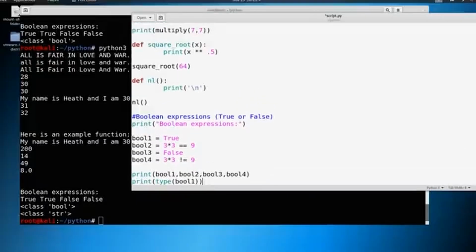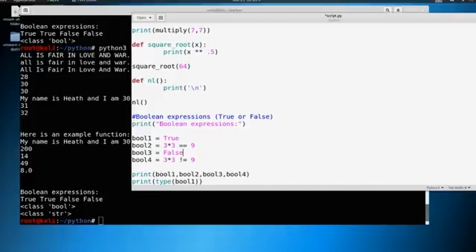So this is just an overview of Boolean expressions. We're going to use this later on, and you will see it again when we get into exploit development, but you're going to see certain things, especially when we get into loops as well. So once we start getting into looping and we talk about that, it'll make a little bit more sense. But you want to know sometimes if something is true or something is false. Or when we get into conditional statements, if something is true, then do this. Or if something is false, do this. We haven't gotten quite that far yet, but we need to introduce the concepts before we can build upon it.